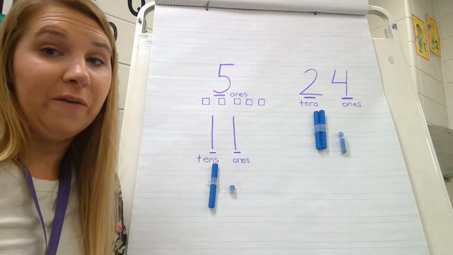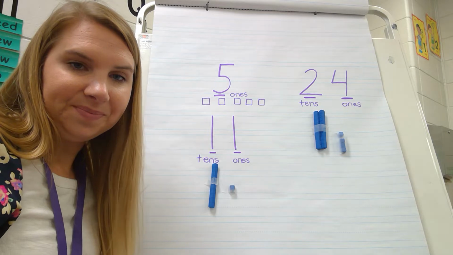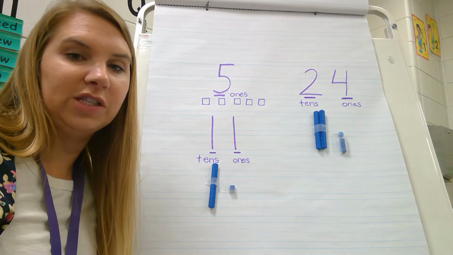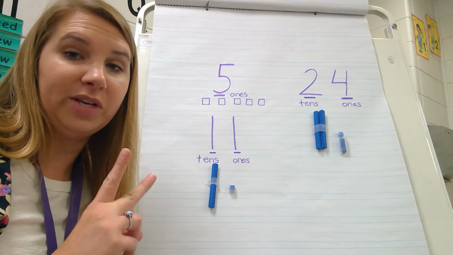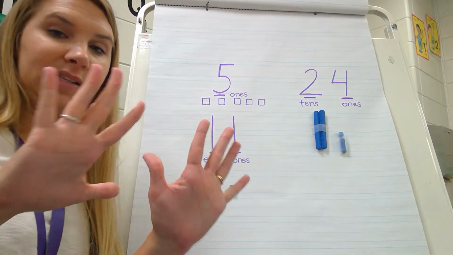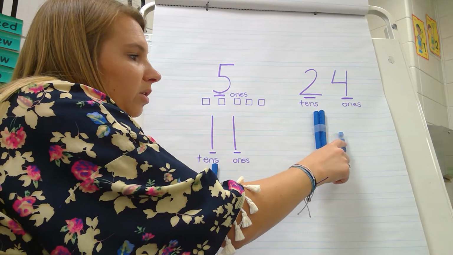Which ones do I count first? Tens or ones? Tens, that's right. Always count your tens first. If you have two digits, count your tens place first. Those count as a 10. 10, 20, 21, 22, 23, 24.